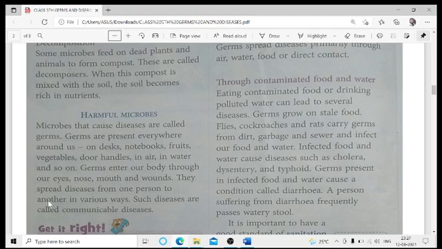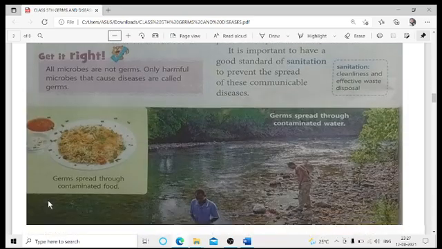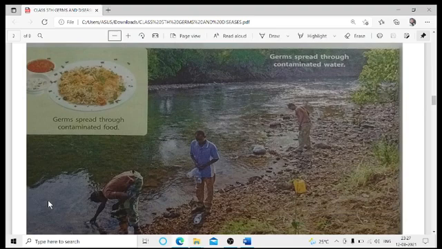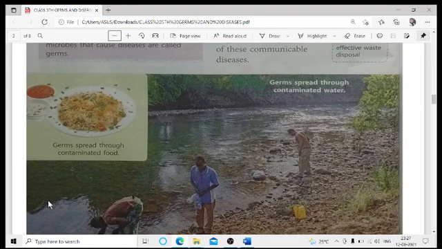Food or direct contact. Now, for the food example, the picture has been given here. Suppose a housefly sits on some dirty material like cow dung or some other place where waste is thrown. Then that same housefly comes from the cow dung and sits on your food, chapati, rice, pulses or anything like that.